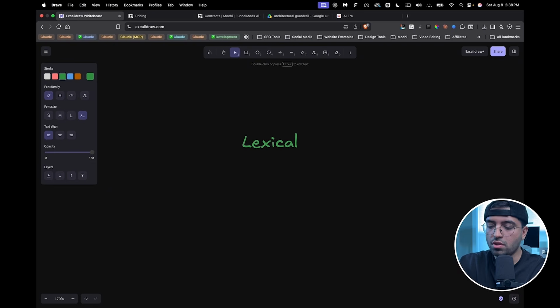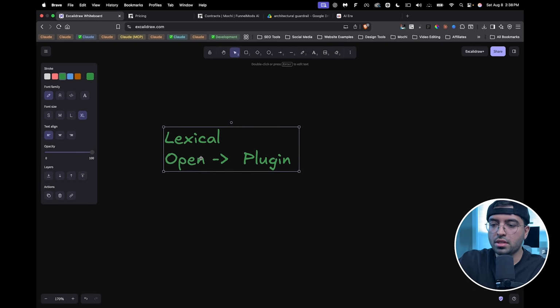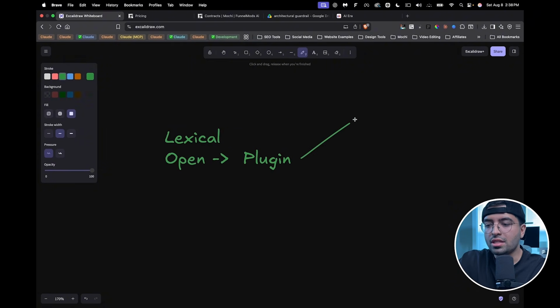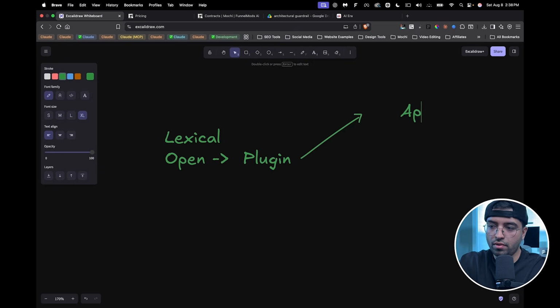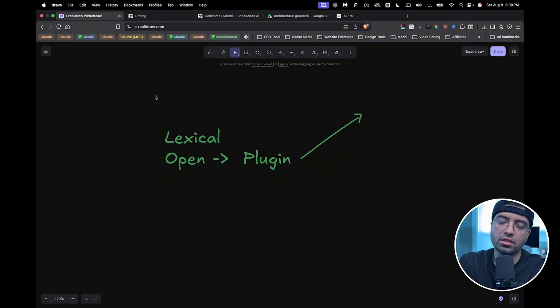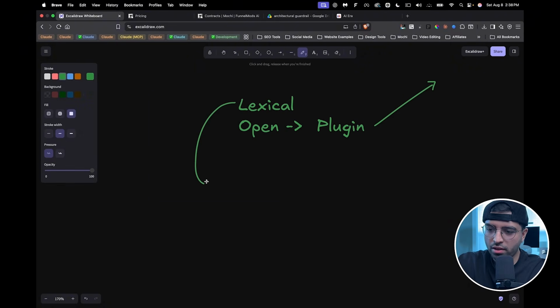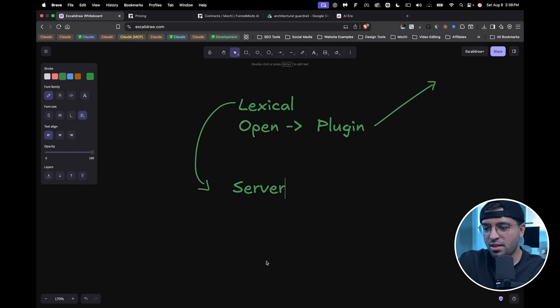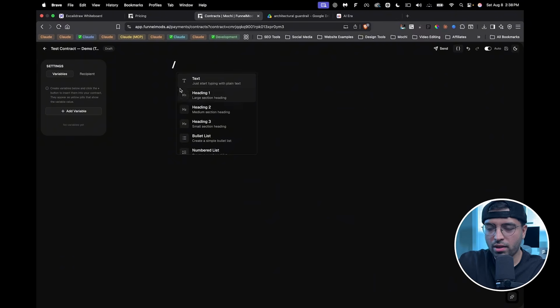The reason why I went with Lexical is, first of all, it is open source, which is really good. But not just that, it has this kind of plugin type design, right? And because it has a plugin type design, I can build my own extensions, my own adapter layer, and connect that into the Lexical editor. Another reason why I love Lexical is because it renders server-side. So the same element that I was talking about, this editor, is rendered everywhere in my app. It's inside tickets, it's inside my website builder as a rich text editor, it's inside the invoices section, it's inside contracts.